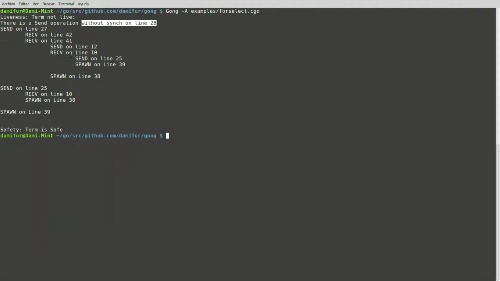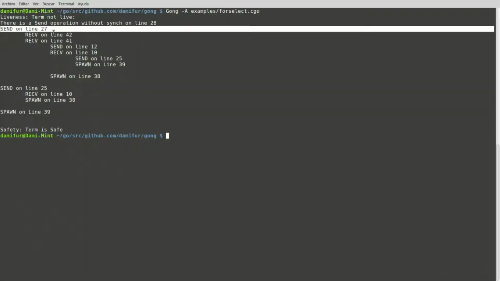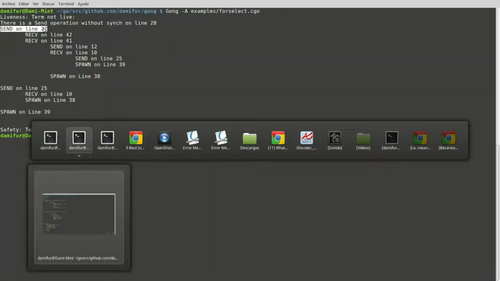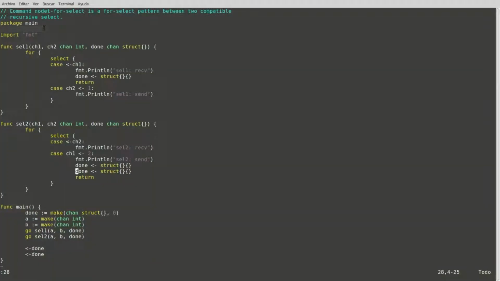This trace can be read on 2 different levels. If we only check the unindented lines, these ones, then you can see the execution trace for the routine that caused the violation of the liveness property. For example, we can see that before the send operation on line 28, we had a send operation that was successful on line 27. As we can see, line 27 is the previous message sent through the down channel.